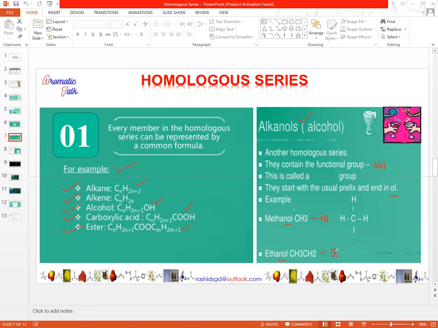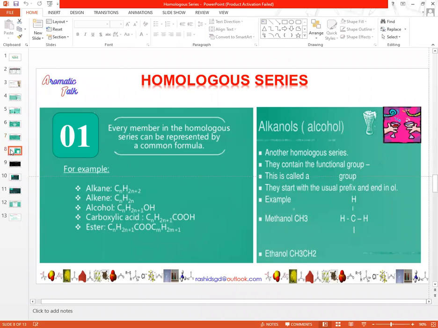So you can see that the two consecutive members of the alcohol family, methanol and ethanol, differ by a CH2 group from each other, and both can be represented by the general formula CnH2n+1 and a hydroxyl group. So all the alcohols in the alcohol family can be represented by a general formula, and they have the same functional group and the same chemical properties.